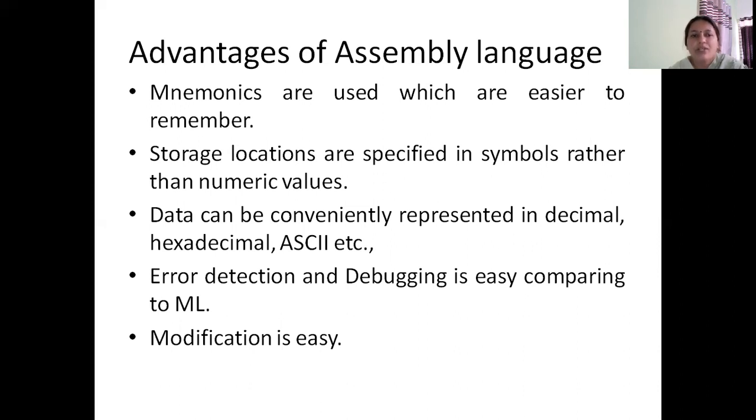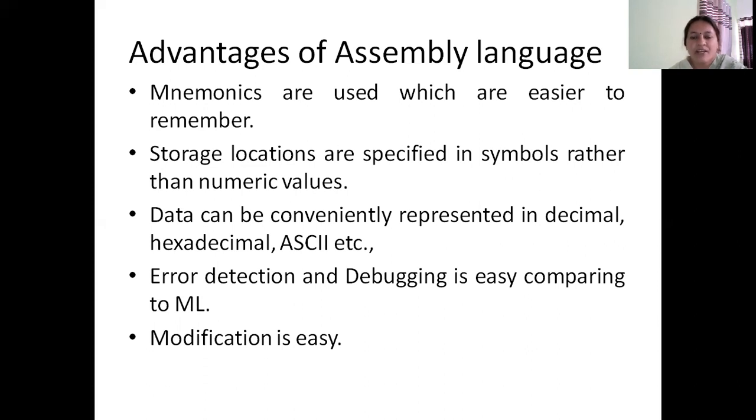The next advantage of assembly language is data can be easily represented in assembly language because it uses decimal and hexadecimal number systems instead of the binary number system. Decimal and hexadecimal are easier for a programmer to remember because those are the number systems which we generally use. And also, it makes use of ASCII codes if at all binary values have to be used.